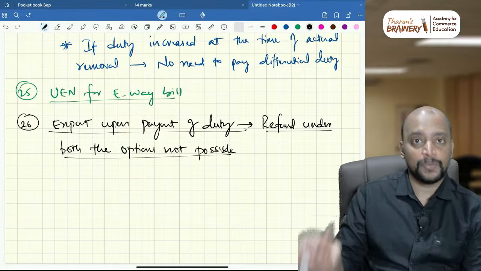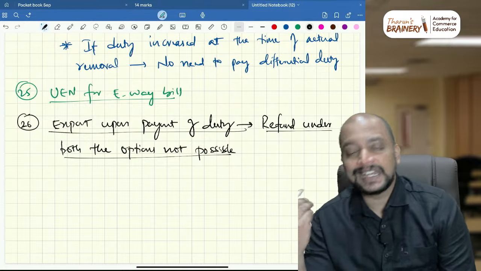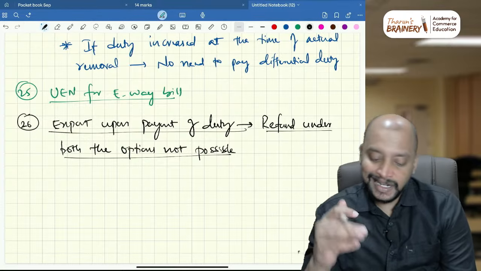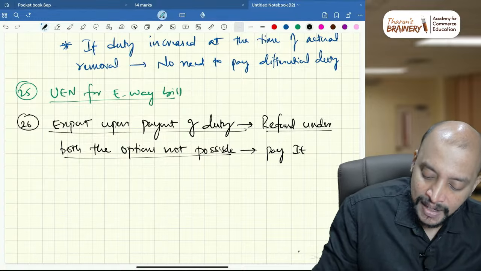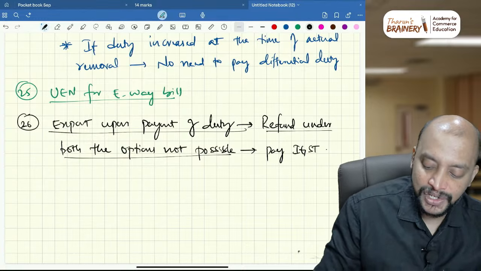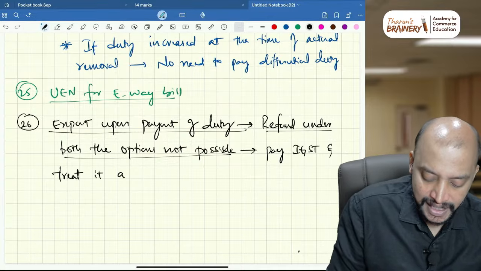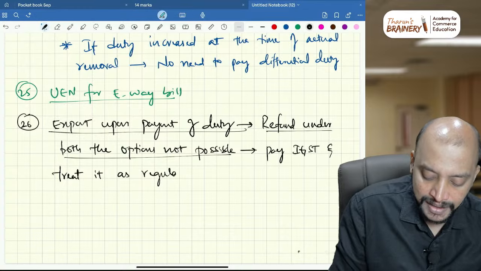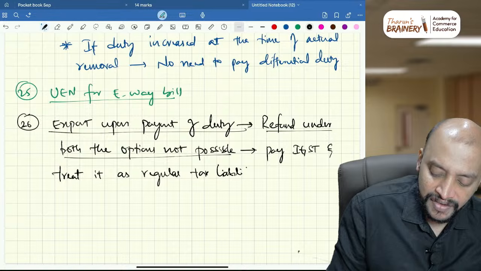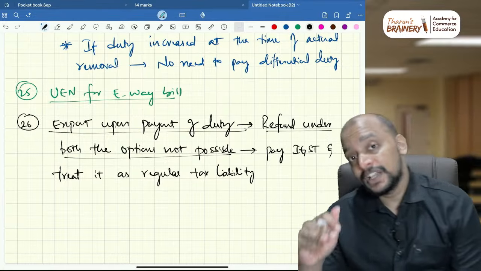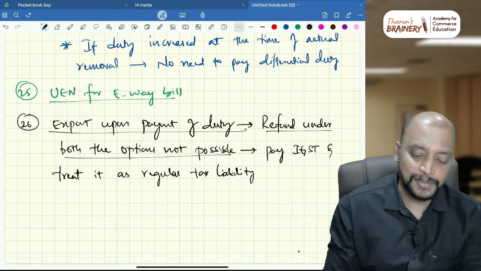Previously at least option 1 was possible, but now refund under both the options is not possible, that is, pay IGST and get refund, or don't pay IGST and get refund. Then what is the way out? Pay IGST, and treat it as regular tax liability. See, refund not being possible does not mean you don't have to pay IGST. You have to pay IGST and treat it as a regular tax liability.